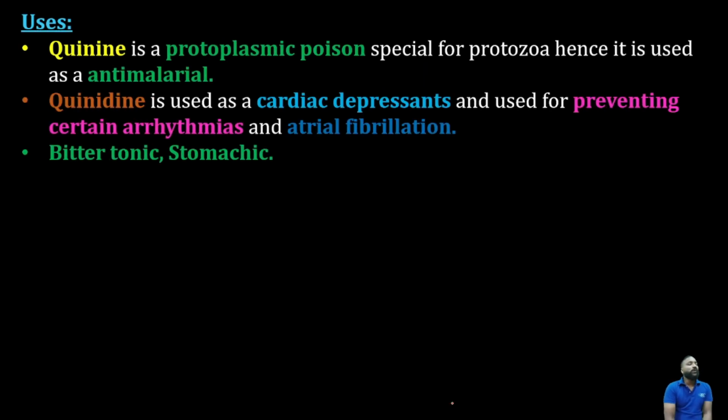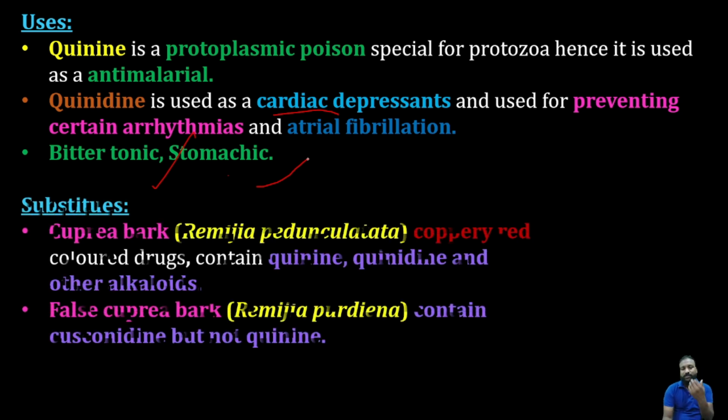And next are the uses of this quinine. We know that it is an anti-malarial or protoplasmic poison, especially for protozoa. This quinine is used as a cardiac depressant and used to prevent certain arrhythmias and atrial fibrillation. And also we know that it is a bitter tonic and stomachic. So these are the major uses. Do focus on the uses also, there may be a chance of getting questions on them.